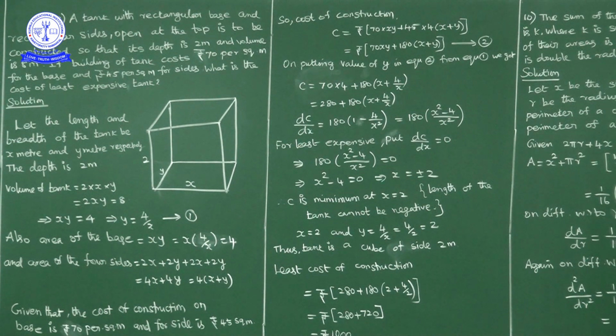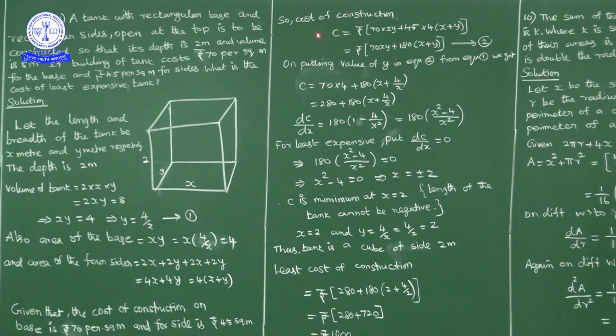Okay, that is what is written here. Given that the cost of construction on the base is 70 rupees per square meter and for the sides is 45 per square meter. Now, the cost of construction is 70 into the area of base plus 45 into the area of 4 sides.